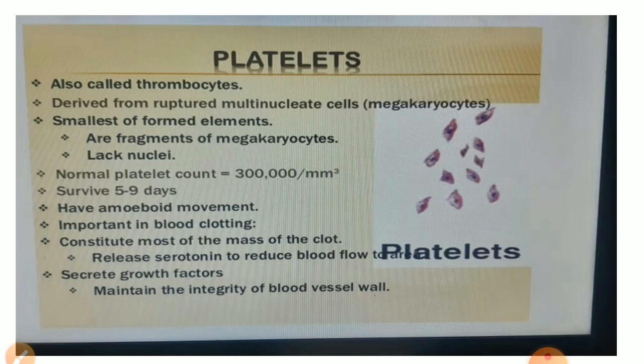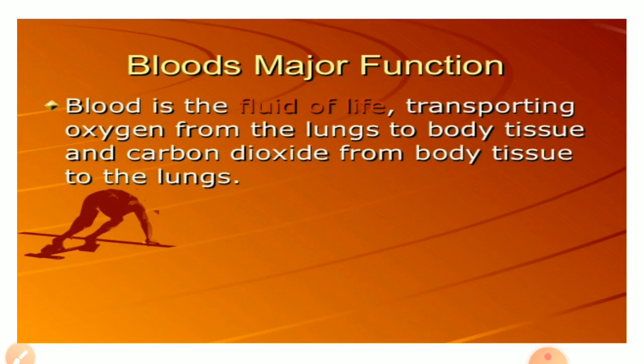Now the next one is platelets. Platelets help in the coagulation of blood, meaning clotting of the blood in a cut or wound. For example, when a cut or wound starts bleeding, then platelets help clot the blood, make the blood semi-solid, so further bleeding stops.